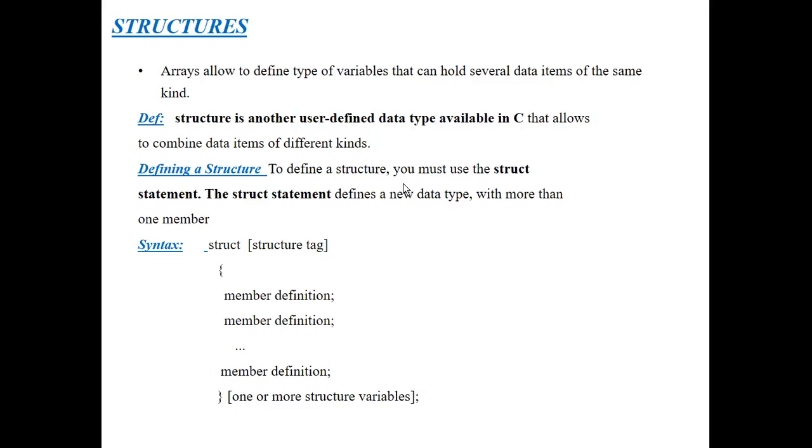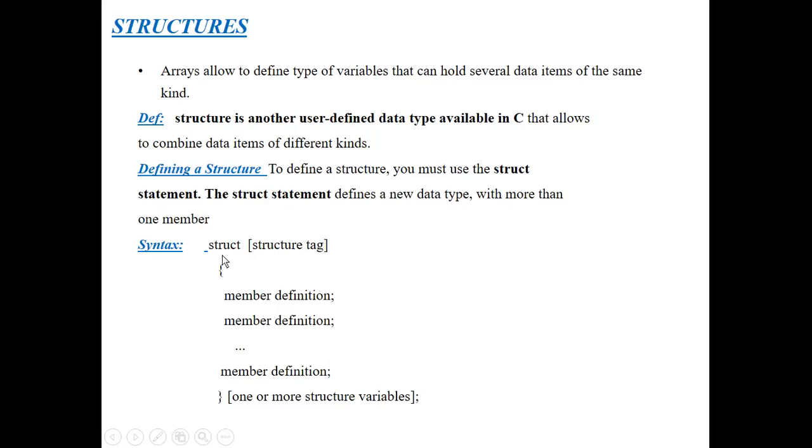So how can we define a structure? We can define a structure by using the struct keyword. The struct keyword creates a new data type with more than one member. So what is the syntax of a structure? Let's see the syntax I have written. Using the struct keyword and the structure tag, which is optional: if necessary we can mention the name of the structure tag, otherwise we don't write the name of the structure tag here.